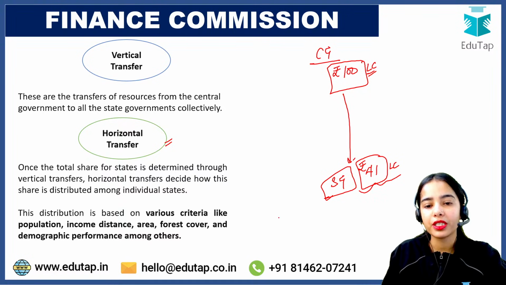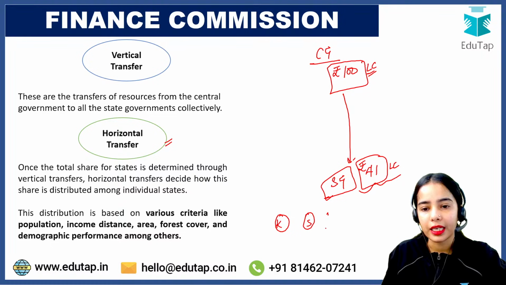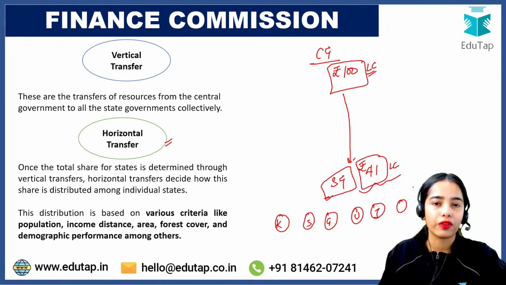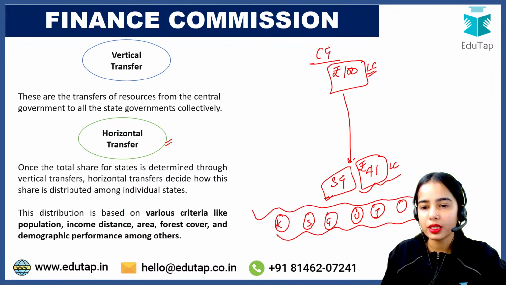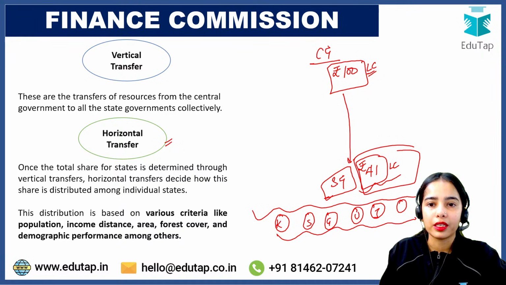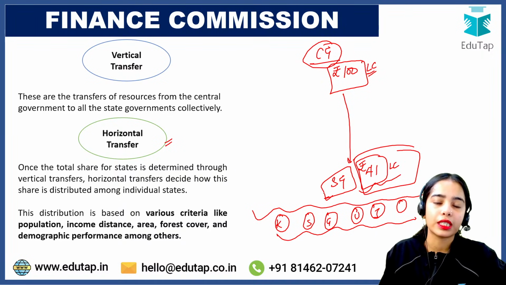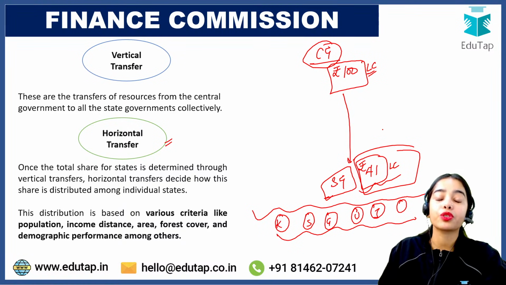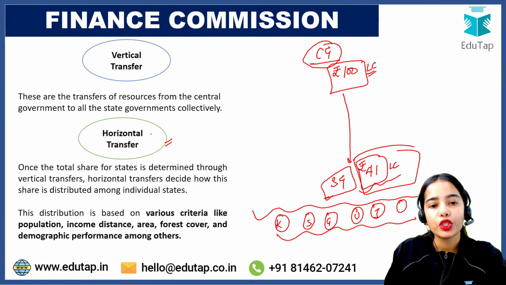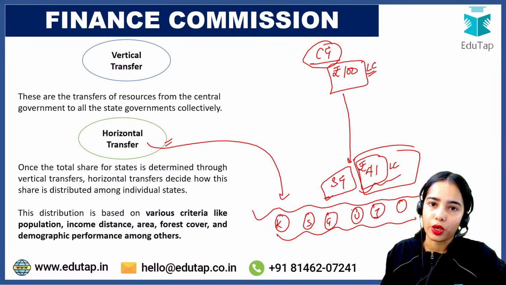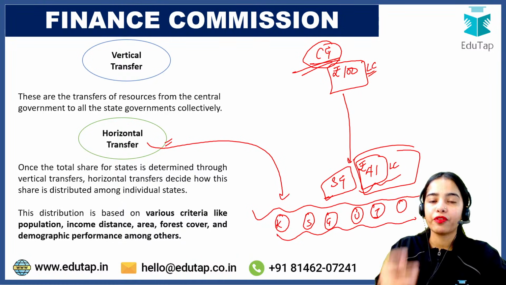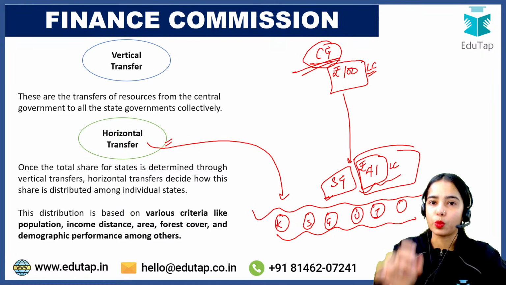So how will the money be distributed between Kerala, Sikkim, Goa, Uttarakhand, Jharkhand, and so many of the other states? How will this tax money be distributed between the states? The central government has provided the money for the state governments. Now how will the money be distributed amongst the state governments? So there is the horizontal transfer that we are talking about now. The money that is coming from the central government to the state government, that is vertical transfer.